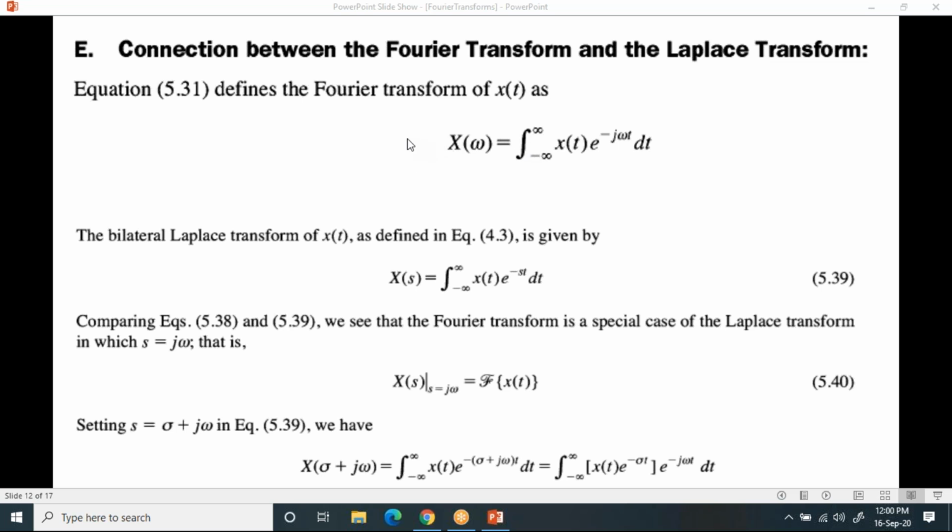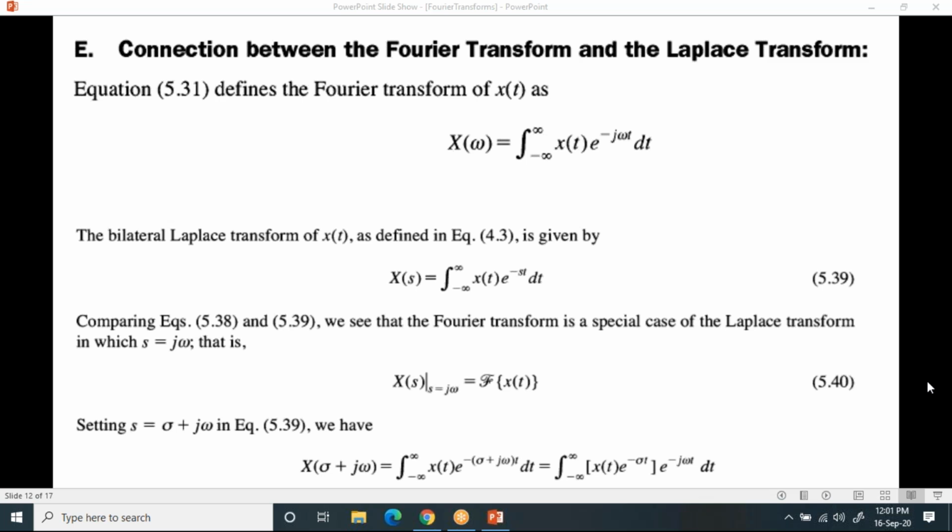The first equation is the Fourier transform of x of t is x of omega. That means I write F of x of t equal to x of omega, which is equal to the integral from minus infinity to plus infinity of x of t into e power minus j omega t dt. The second equation is the Laplace transform of x of t, which I write as L of x of t equal to x of s, equal to the integral from minus infinity to plus infinity of x of t into e power minus st dt. Now tell me, what is the difference you observed in the first and second equation? Yes, in the first equation, j omega. In the second equation, it says, yes, you are right, Bhavya.